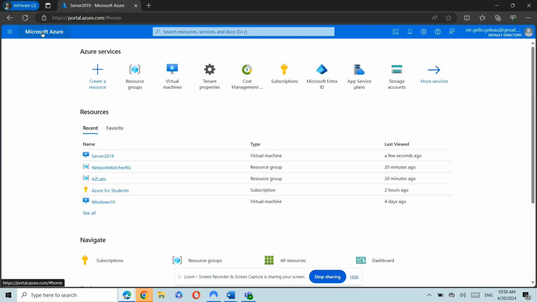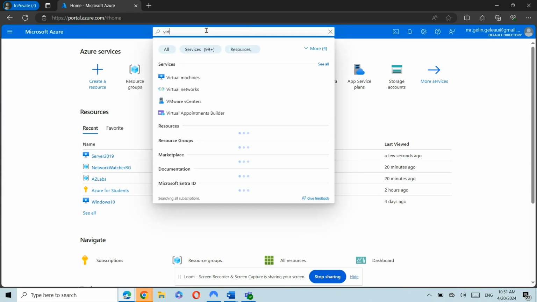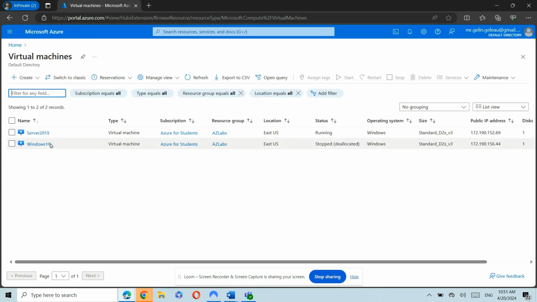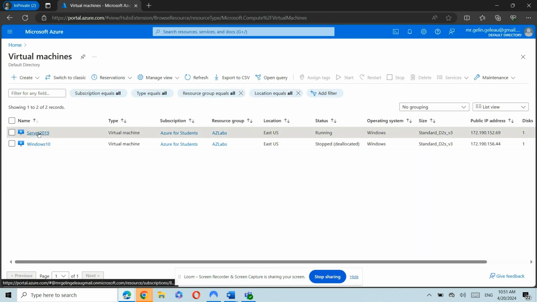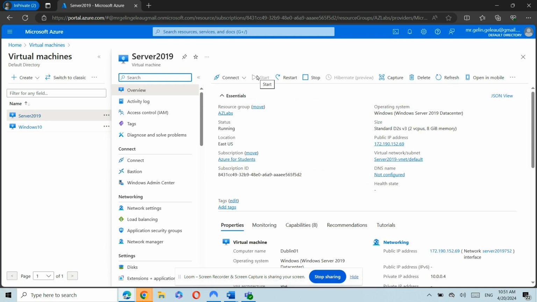So let's go ahead into our virtual machine again. Let's go back to the home screen. To go to a virtual machine, you can click on the top left and then look for virtual machines right here, or you can type virtual machine in the search box. All right, and click on it. So like I said, we'll be working with server 2019. We'll click on that.